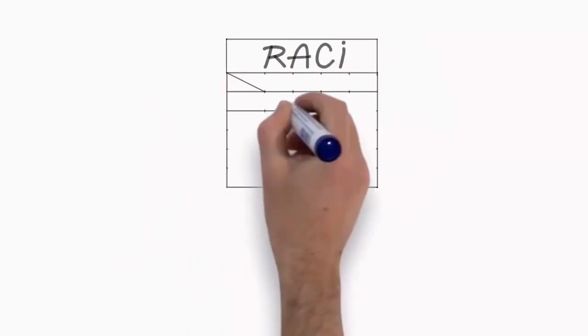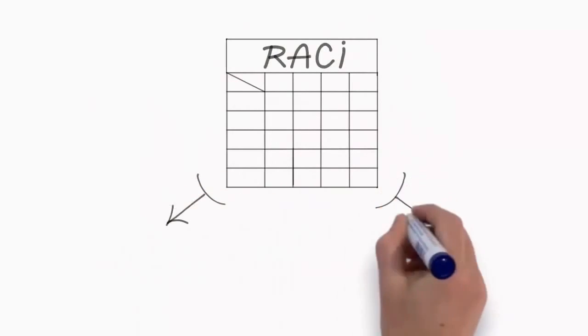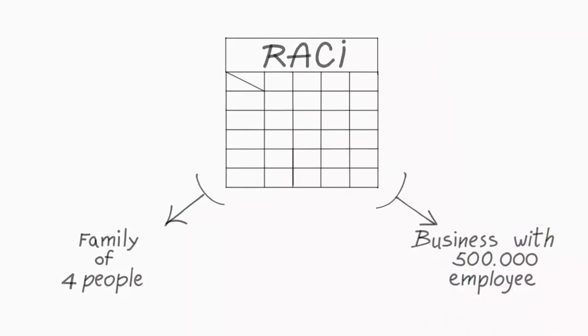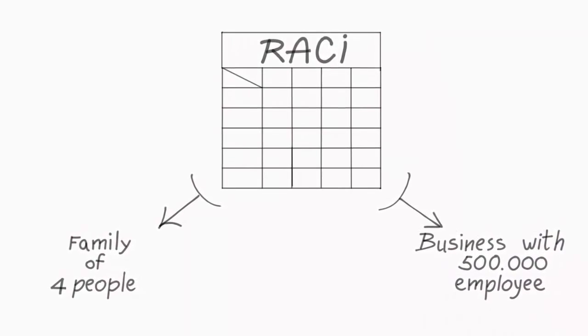RACI can be used for any project or business of any size, from a family to a business with over 500,000 employees. It's all about identifying who does what in my organization or my environment.